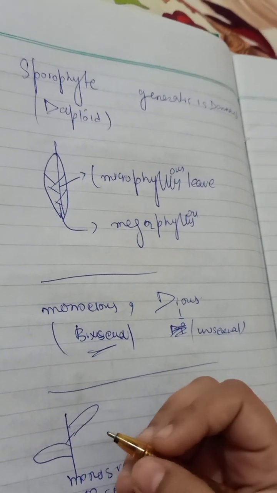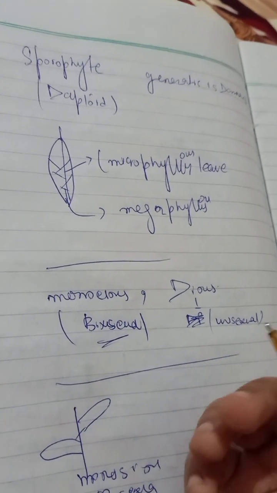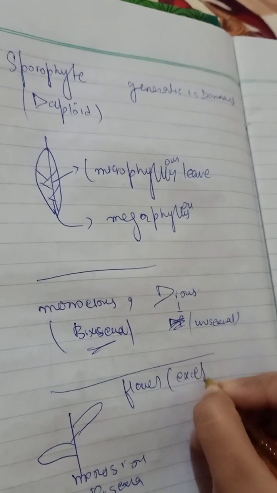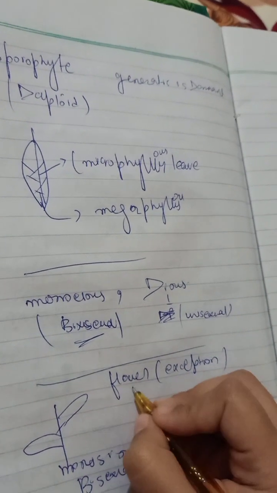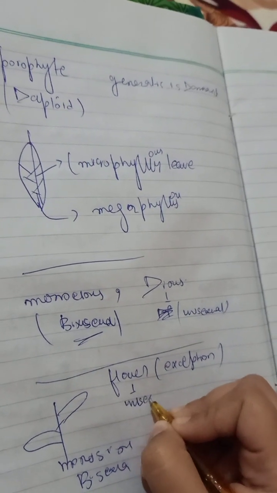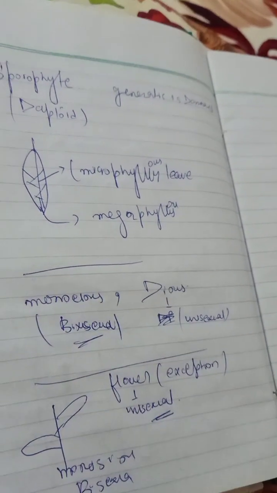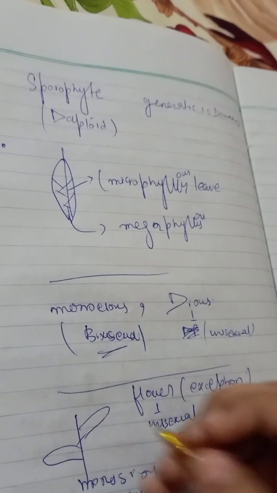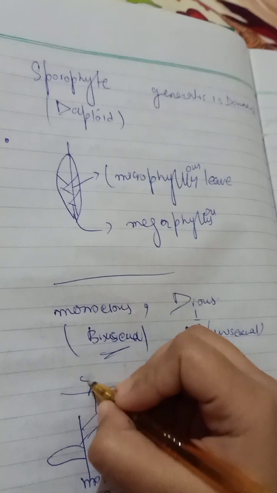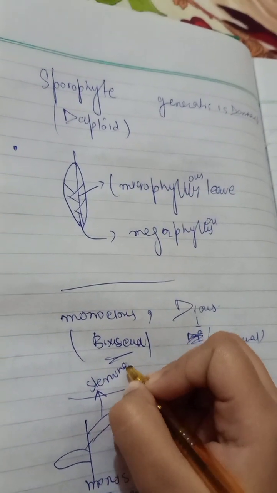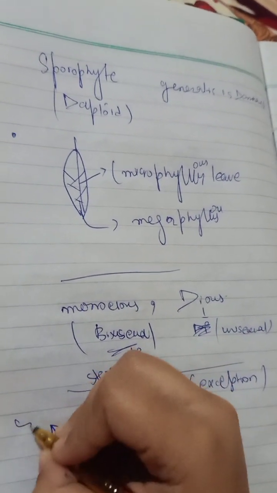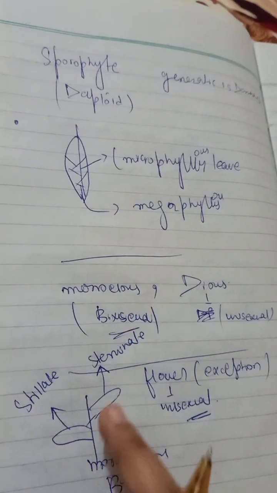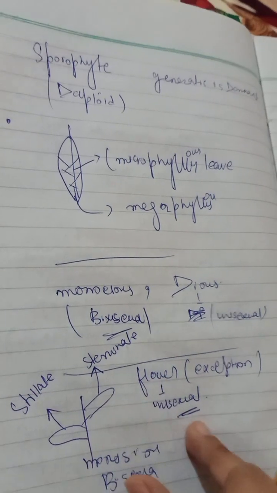So the flower has the exception: the flower will be unisexual. The male flower we call staminate, and the female, pistillate. Alright, monoecious plants are bisexual, but the flowers on the single plant are called unisexual.